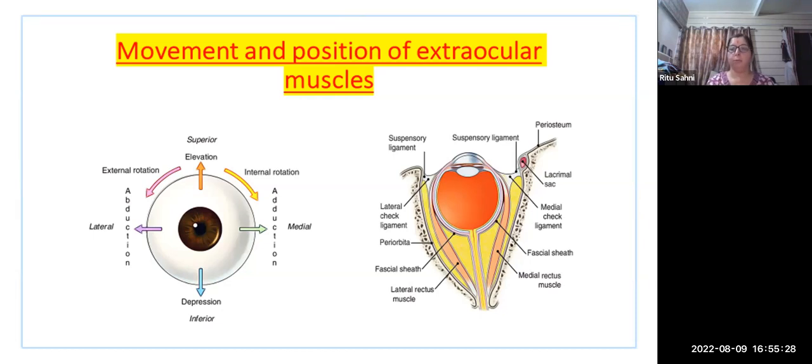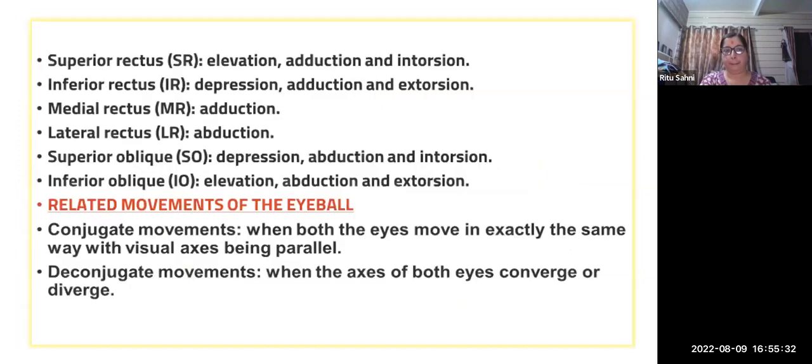So we can check both those muscles also for the myofascial release. The superior rectus, I have already explained: elevation, adduction, and intorsion movement. Where the intorsion is coming, that is how we check it with the intorsion movement. And the inferior rectus: the depression means we are looking downward, adduction, we are looking towards the nose, and extorsion, we are looking towards the outside.